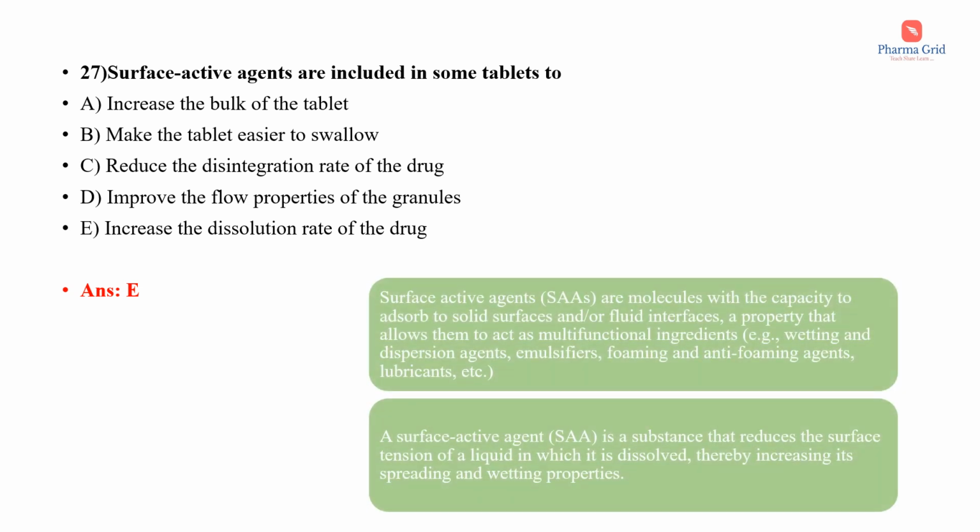So what are the surface active agents? They are molecules with the capacity to adsorb to solid surfaces and/or fluid interfaces, a property that allows them to act as multifunctional ingredients. For example, wetting and dispersion agents, emulsifiers, foaming and anti-foaming agents, lubricants, etc.